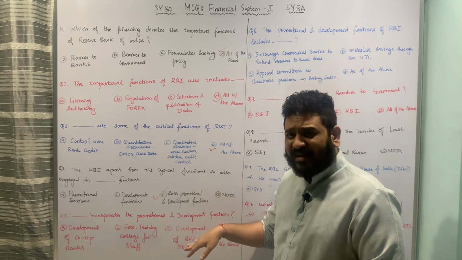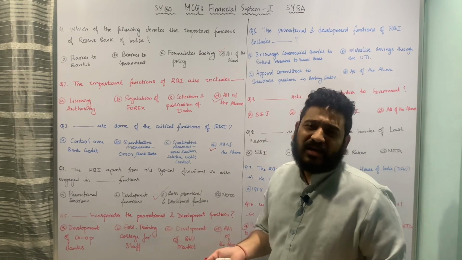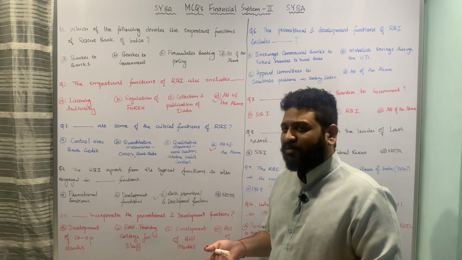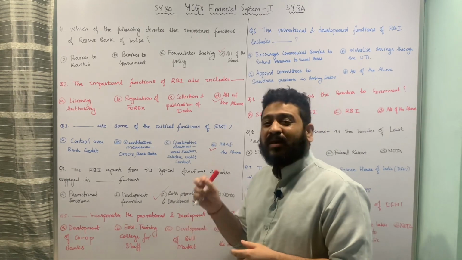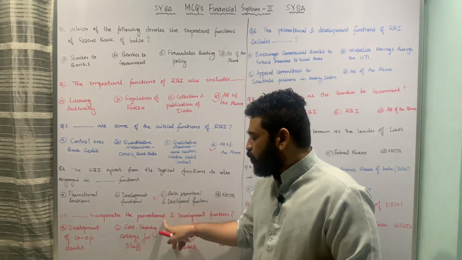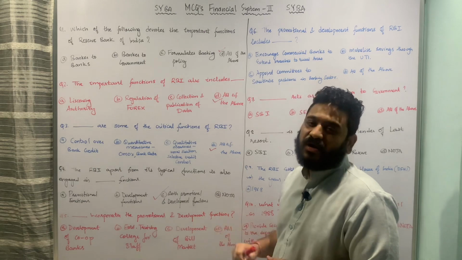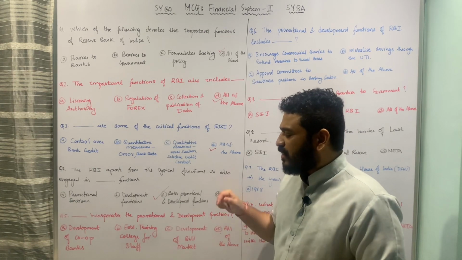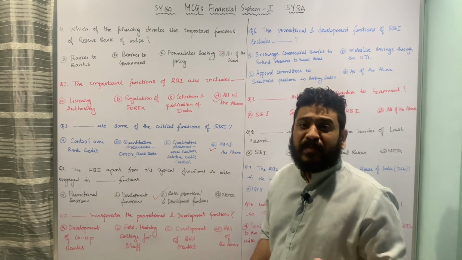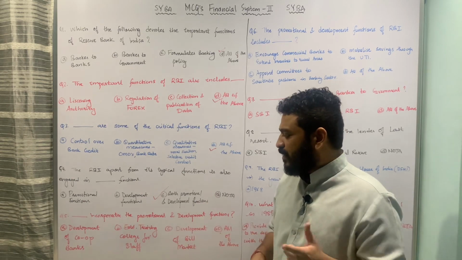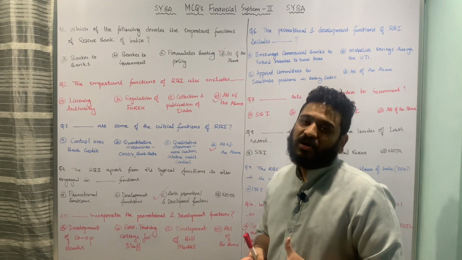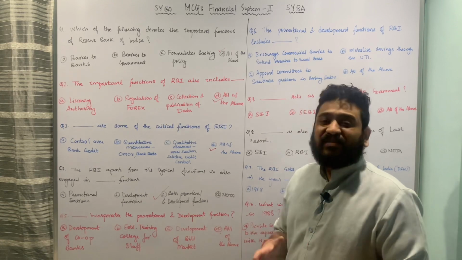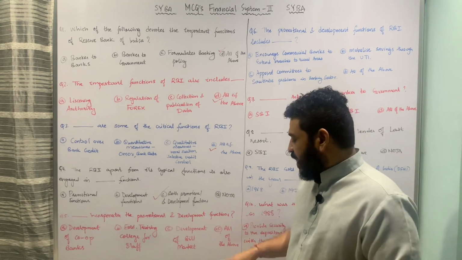Now let us look at the next question, which is talking about the promotional and developmental functions of Reserve Bank of India. The question is framed in this fashion: dash incorporates the promotional and development functions of Reserve Bank of India, and the underlying options are: A, development of cooperative banks; B, establishment of training college for staff; C, development of bill market; and D, all of the above.